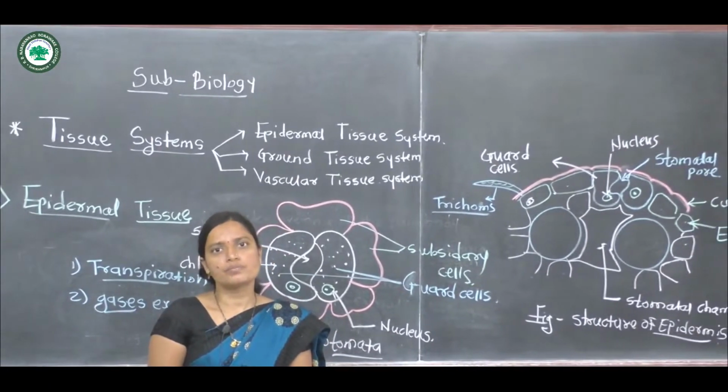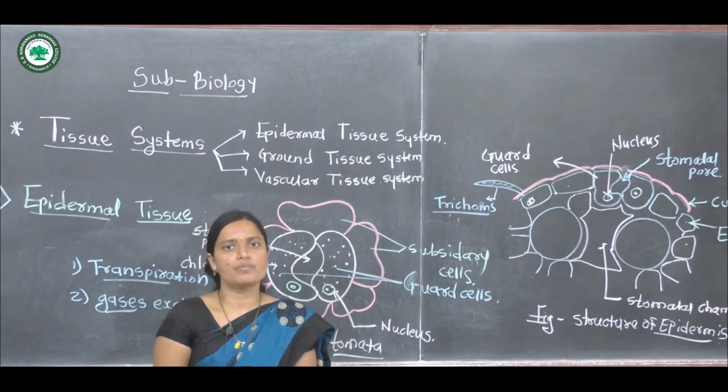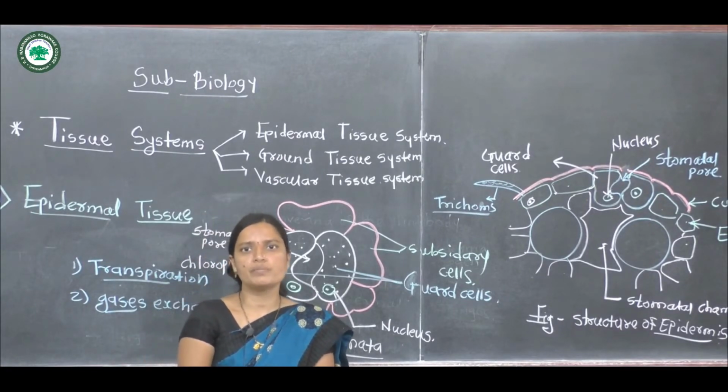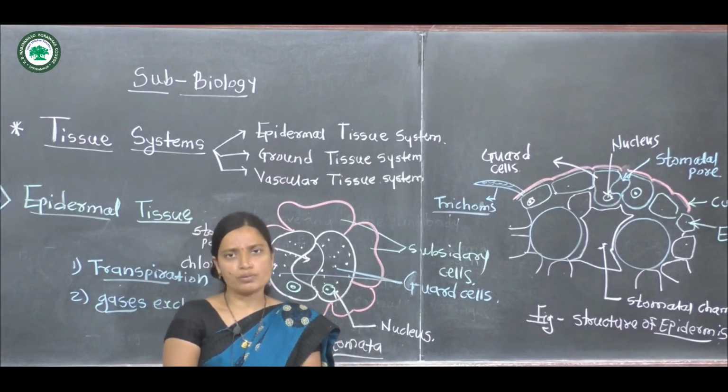These are the parts of the epidermis and its appendages, and the most important function of the epidermis is protection for all parts of the plant's body.